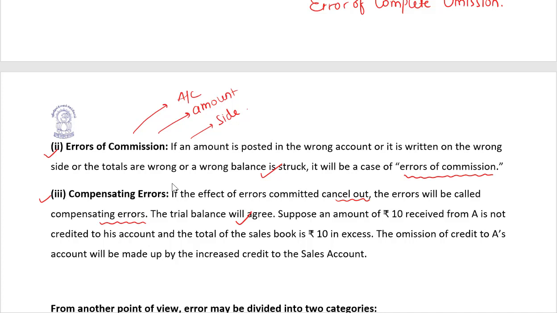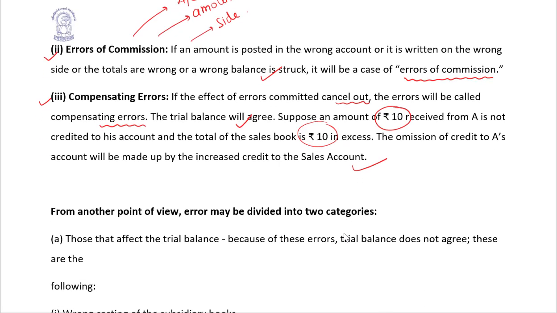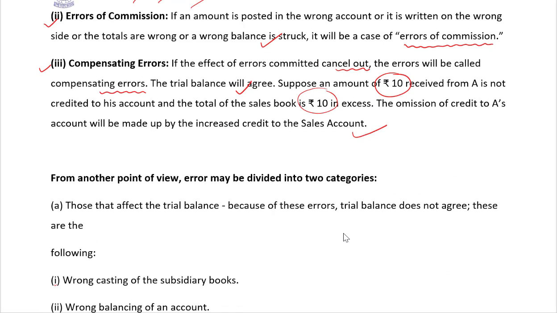Suppose the amount of 10 rupees received from A is not credited to his account, and the total of the sales book is 10 rupees in excess. The omission of credit to A's account will be made up by increased credit to the sales account. And so these two errors set off each other. This is known as compensating errors.